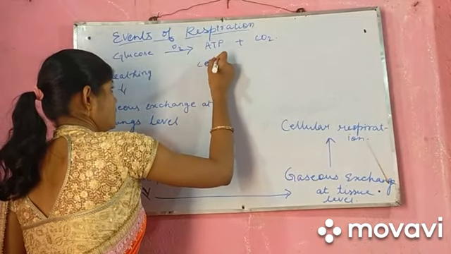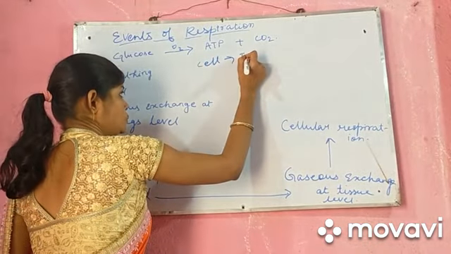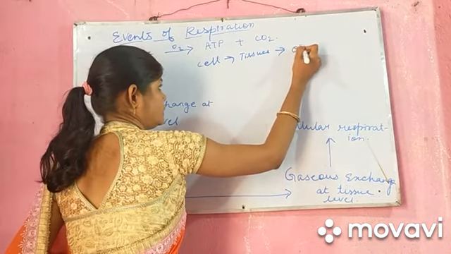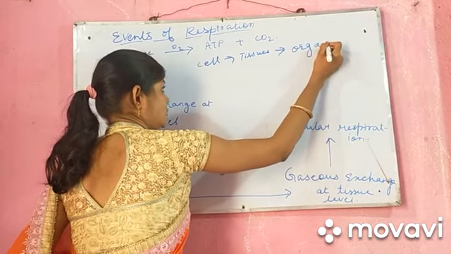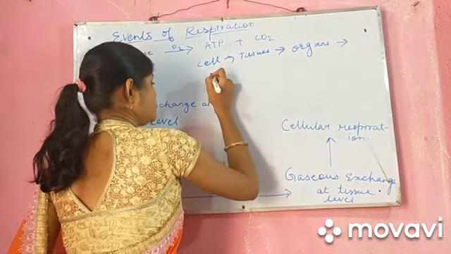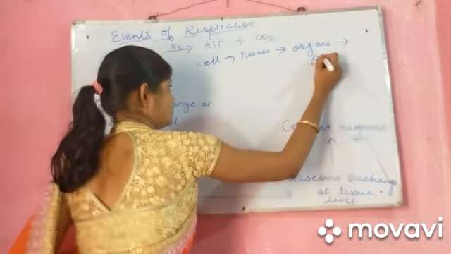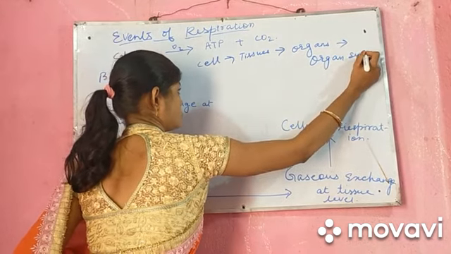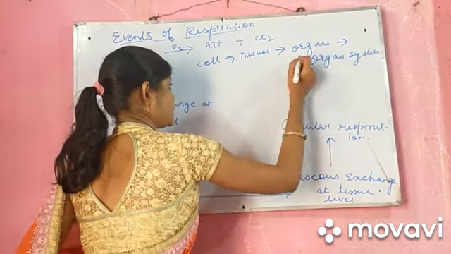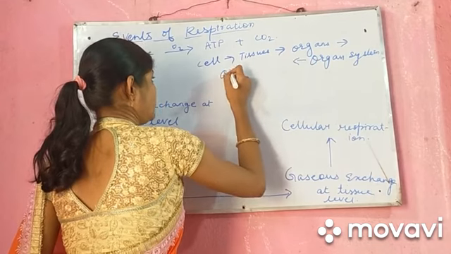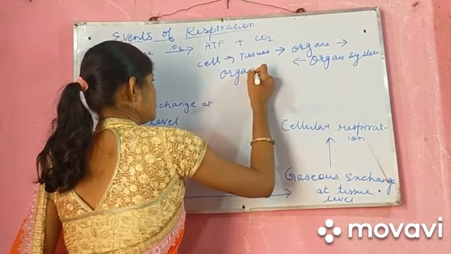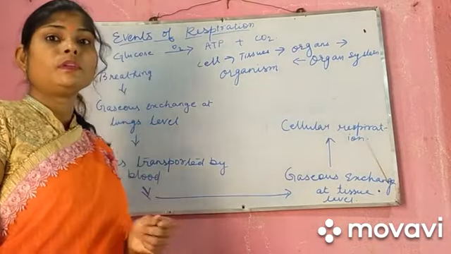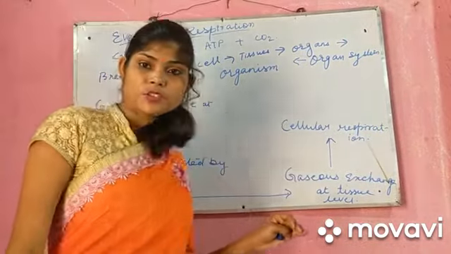Cell, then comes the tissues, then comes the organs, then comes the organ system, then comes a complete organism. So we will read each and every step now.